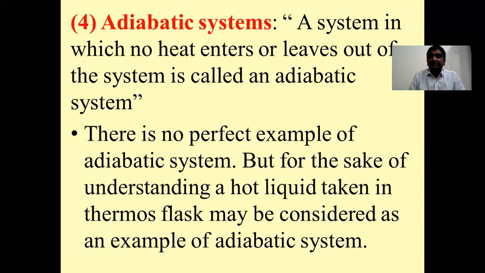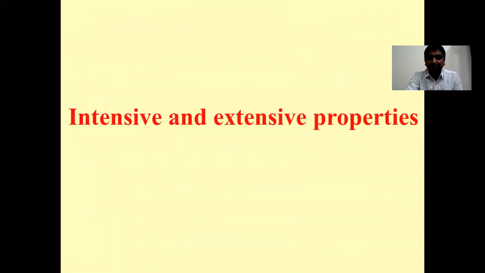And in practicals, there is no perfect example of this adiabatic system. But for the sake of understanding, a hot liquid taken in a thermos flask may be considered as an example of adiabatic system. So an adiabatic system is nothing but a system in which no heat enters inside or leaves out of the system, and there is no perfect example of an adiabatic system. But for the sake of understanding, a hot liquid taken in a thermos flask may be considered as an example of adiabatic system.